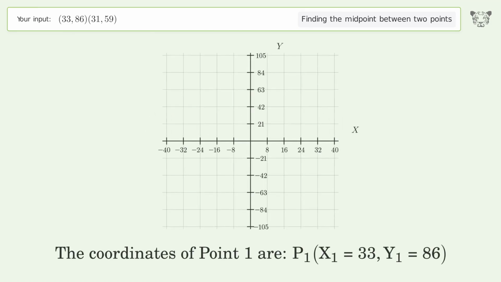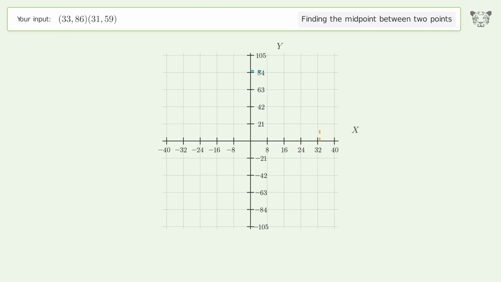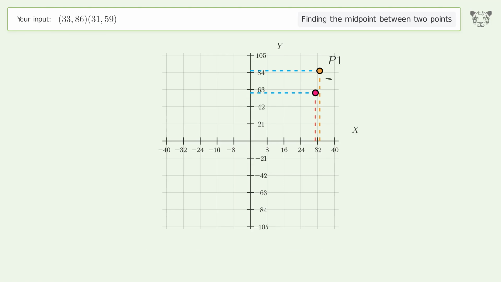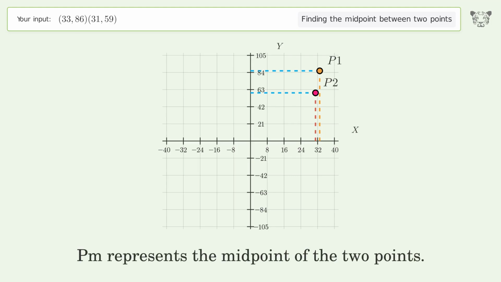The coordinates of point 1 are x1 equals 33, y1 equals 86. The coordinates of point 2 are x2 equals 31, y2 equals 59. PM represents the midpoint of the 2 points.